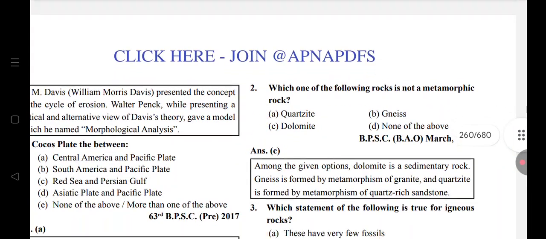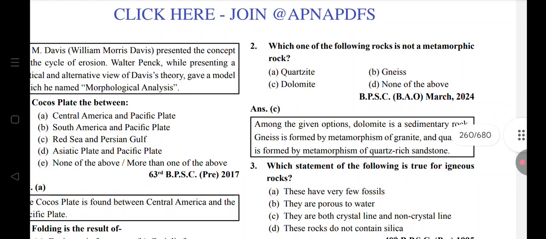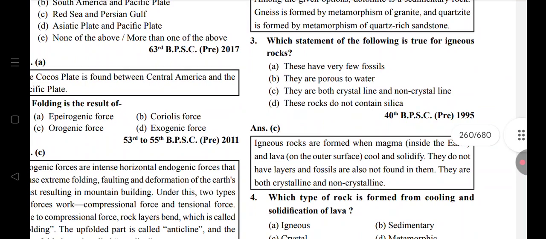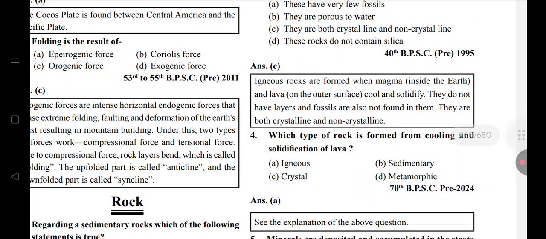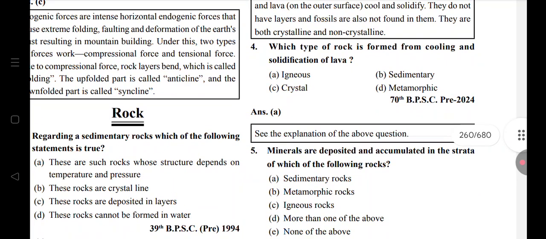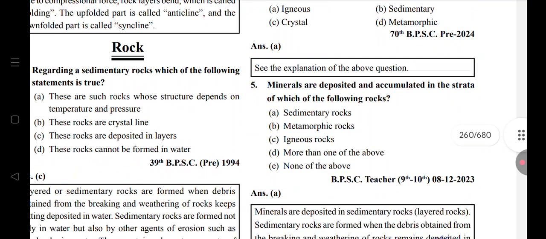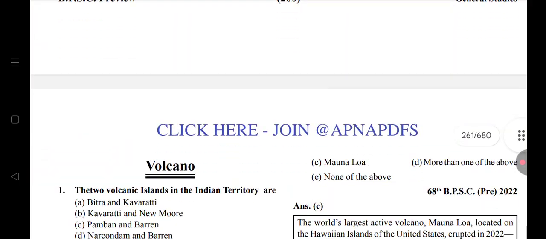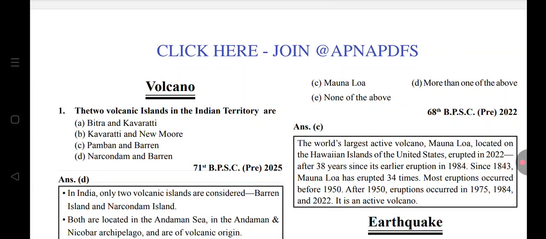Which one of the following rocks is not metamorphic? Dolomite. Which statement is true for igneous rock? Both crystalline and non-crystalline. Which type of rock is formed from cooling and solidification of lava? Igneous. Minerals are deposited and accumulated in the strata of sedimentary rock. Volcanic islands in Indian territory are Narcondam and Barren.